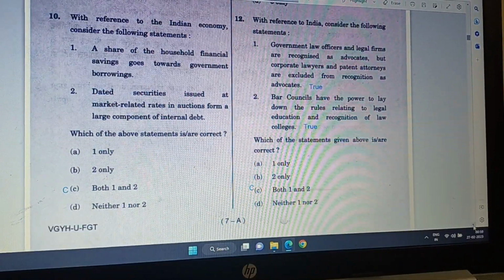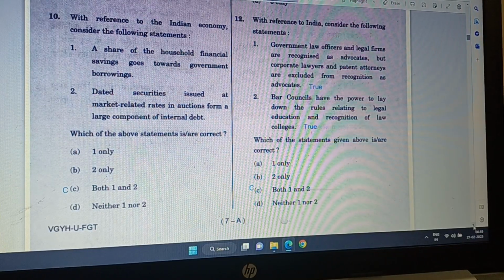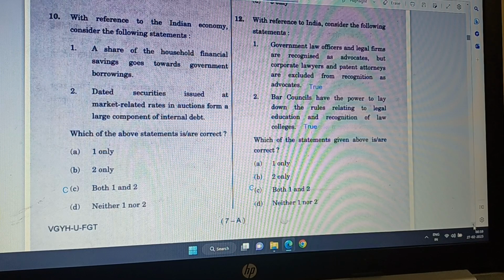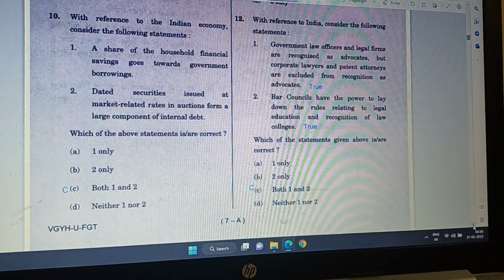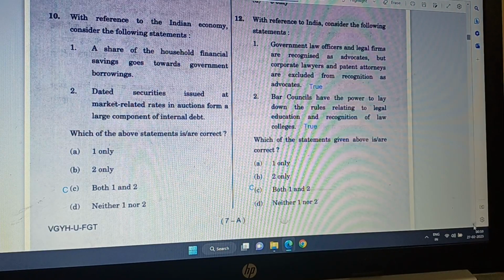Now, question 12. With reference to India, consider the following statements. Government law officers and legal firms are recognized as advocates, which is correct, but corporate lawyers and patent attorneys are excluded from recognition as advocates.